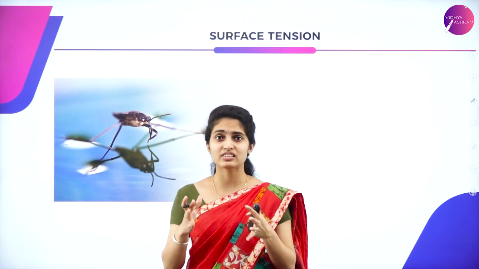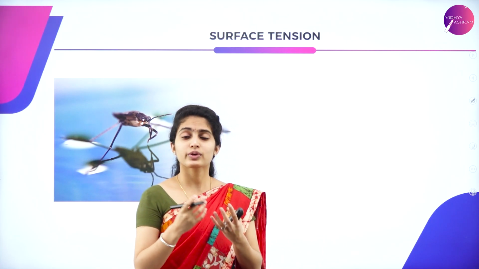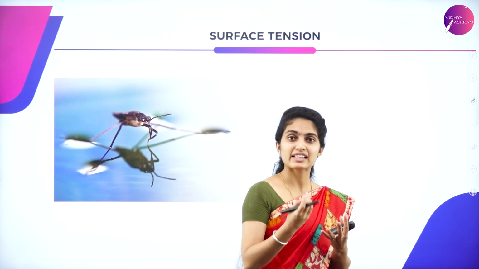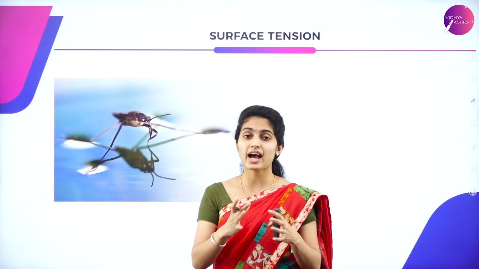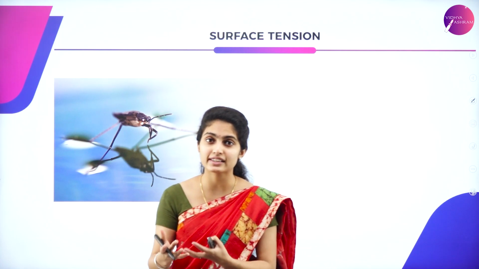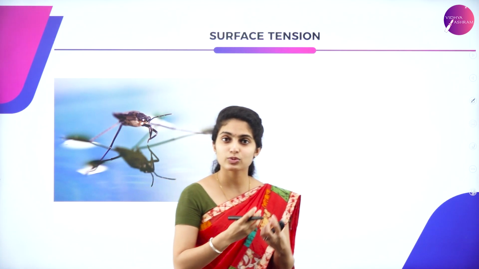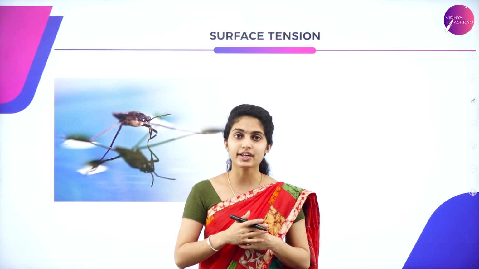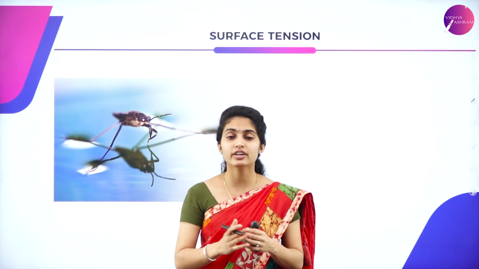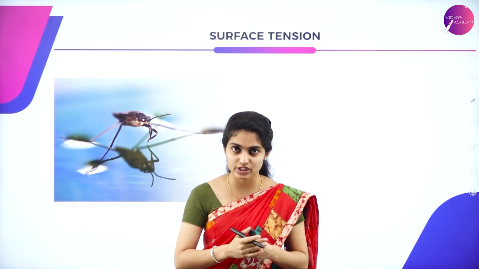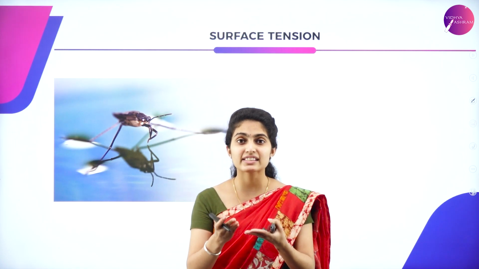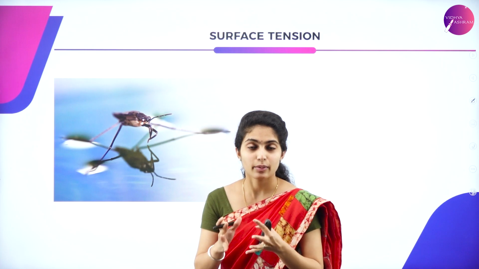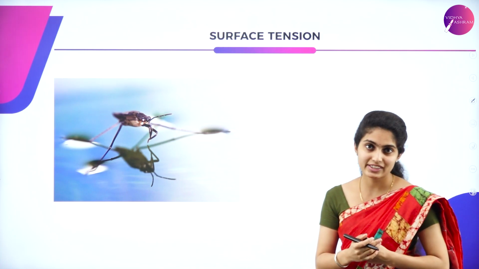Suppose you consider stagnant water, you can see a mosquito over there which has laid eggs. You're not supposed to retain stagnant water as it is, because it upsets health. Why? Because mosquitoes are very dangerous for each and every being. So here there is stagnant water, and you see the mosquitoes laying eggs. Those eggs don't sink. Why is that? Because of this surface tension.